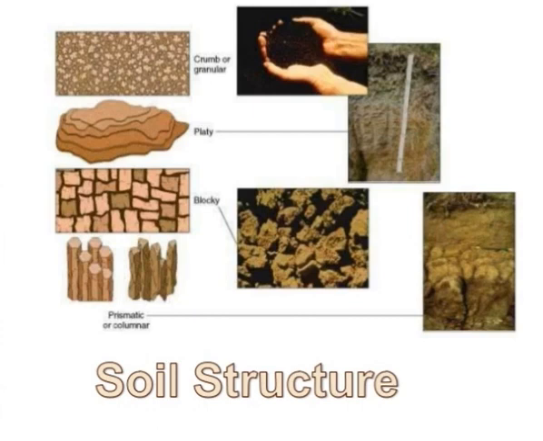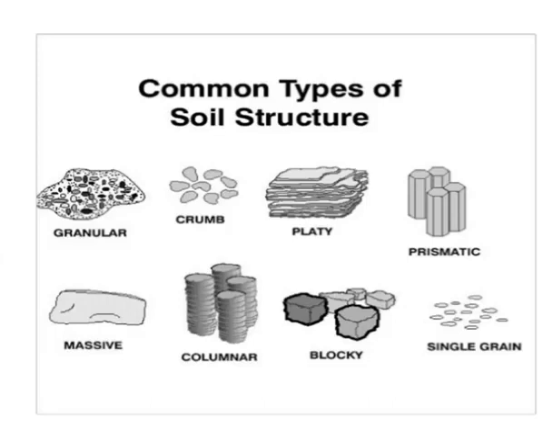is spheroidal type, that is crumbly or granular, as shown in the figure. Then the second structure is plate structure, that is plate-like structure, as shown in figure number 2. Then the third type is block-like, known as blocky structure. And last, shown as prismatic or columnar, known as prism-like structure. These are the four types of classification of soil structure.